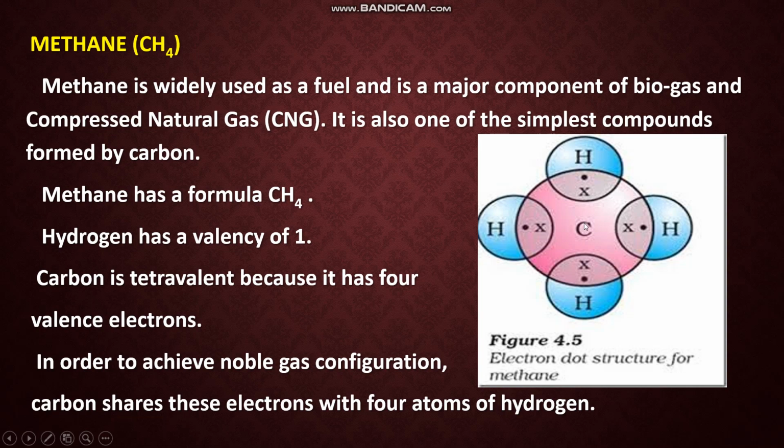The electron of this carbon shares with the electron of this hydrogen. A single bond is formed here. The same way here also. Hydrogen's 1 electron shares carbon's 1 electron and forms a single bond. So the same way here 4 bonds are formed. Now you can see carbon is having totally 8 electrons. It is stable. Each hydrogen has 2 electrons. So they are also stable.